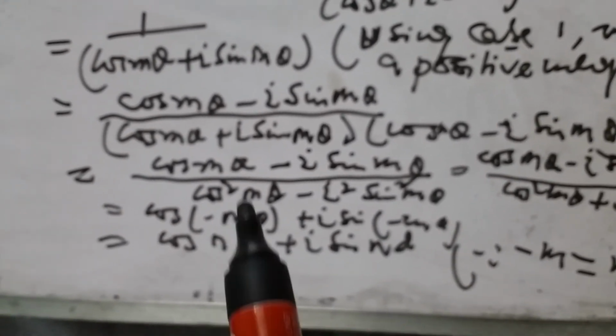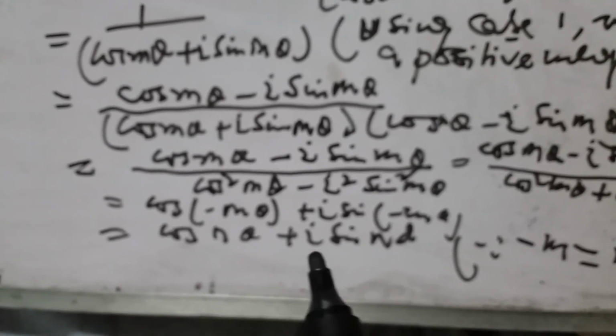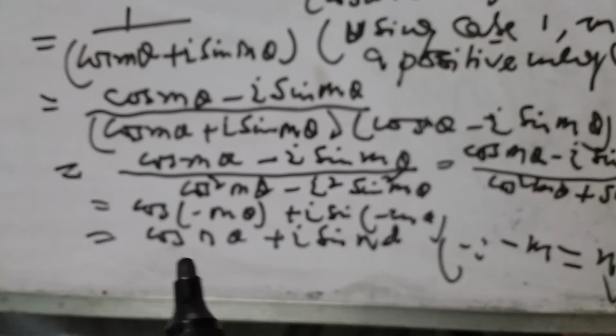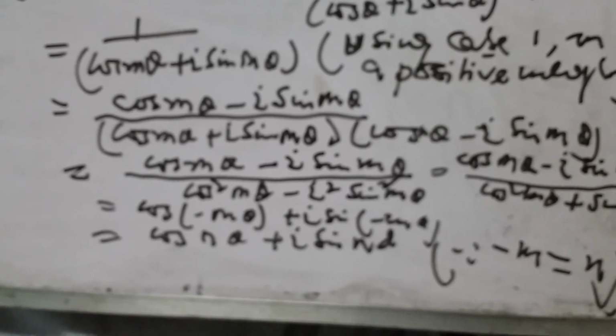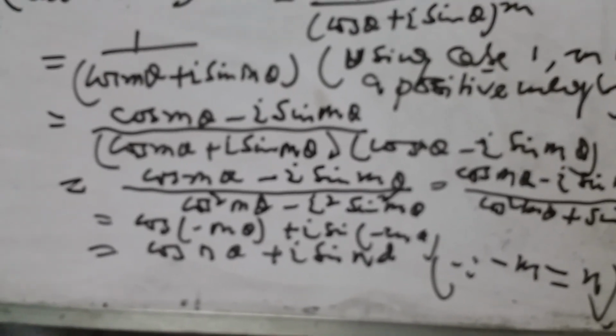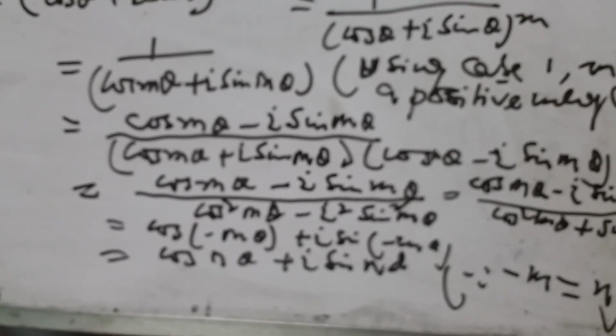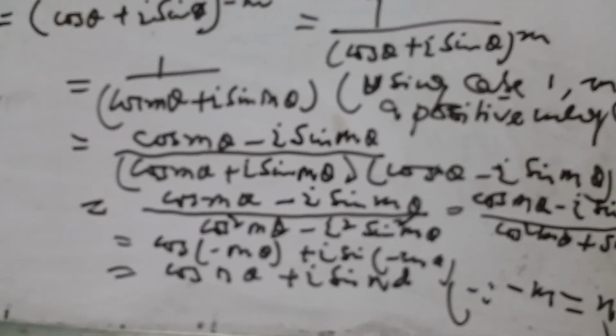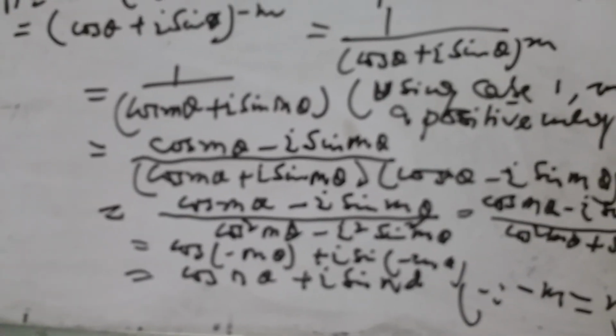So you can write minus m is equal to n. So cos n theta plus i sin n theta. So it is true for n equal to a positive integer or n equal to a negative integer. Hence it is a complete proof. Thank you.